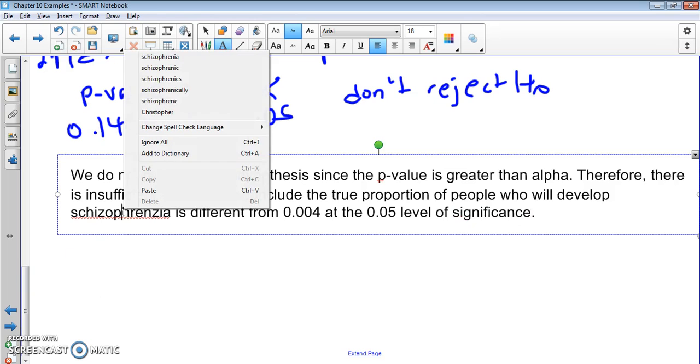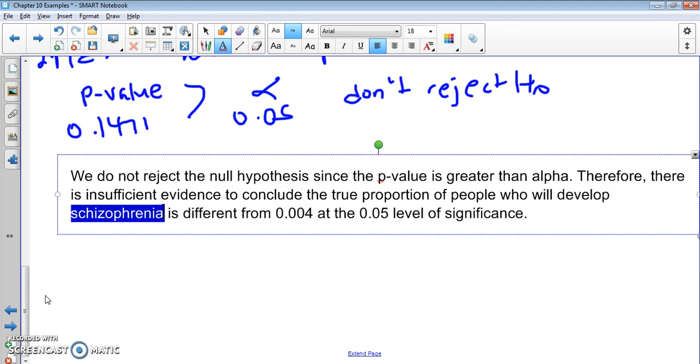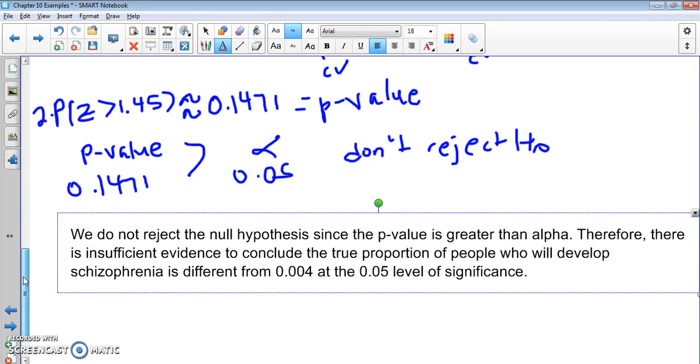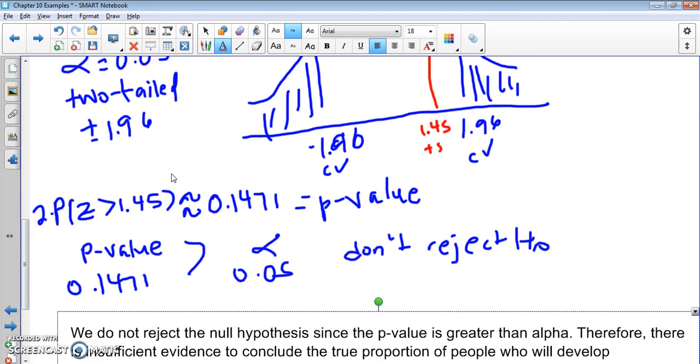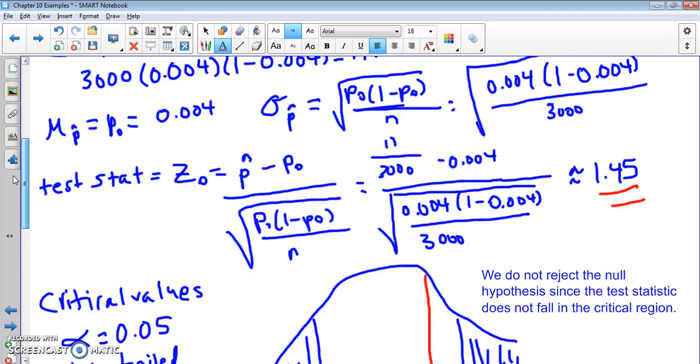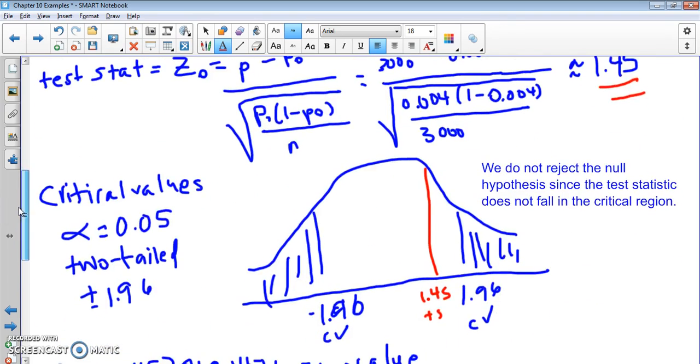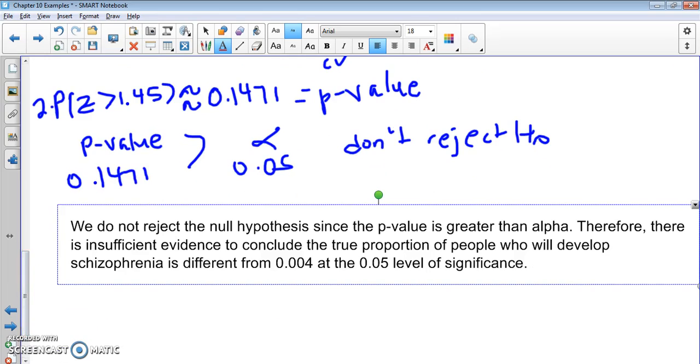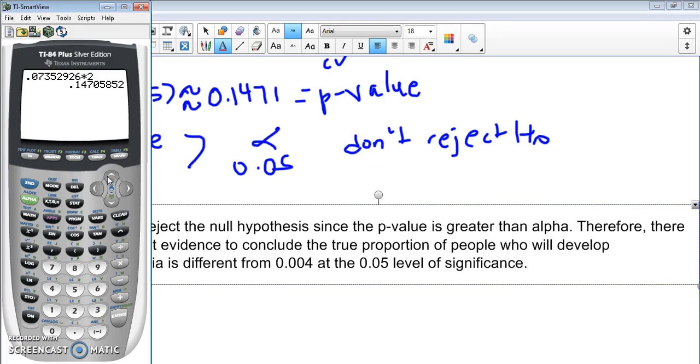And so the reason that we're getting a p-value that's slightly different from the one that we're getting in StatCrunch is because we're rounding our test statistic. Right? So if we use more digits of our test statistic, then we would get a more accurate result there.